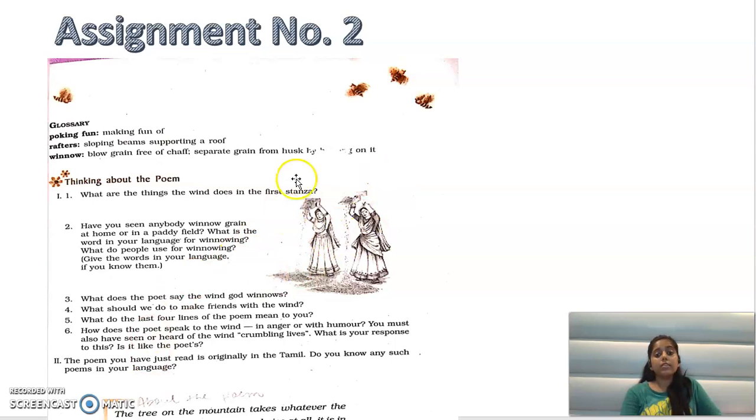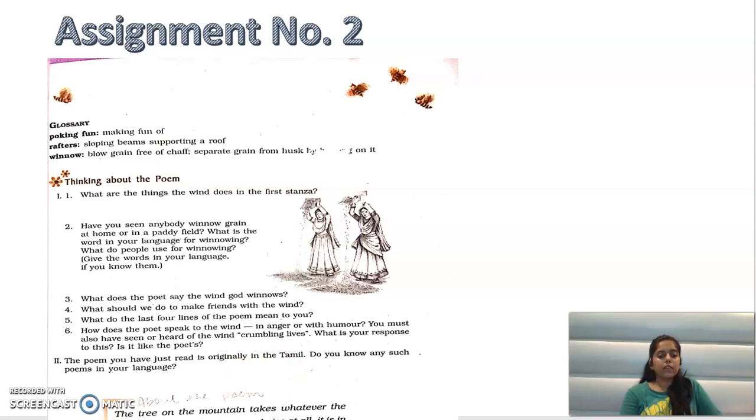You have to ask about winnowing to your mother and your grandmother, anyone, or your papa, anyone. You have to ask what it is called in Hindi or Marwari. And you have to find out the poems which were written in Hindi or in Marwari, and they were translated to English. So you have to find that out.